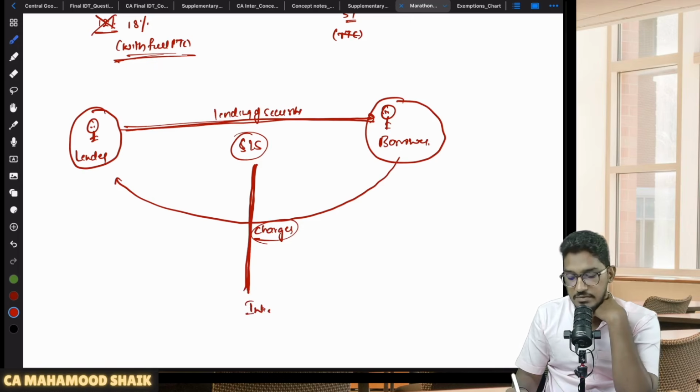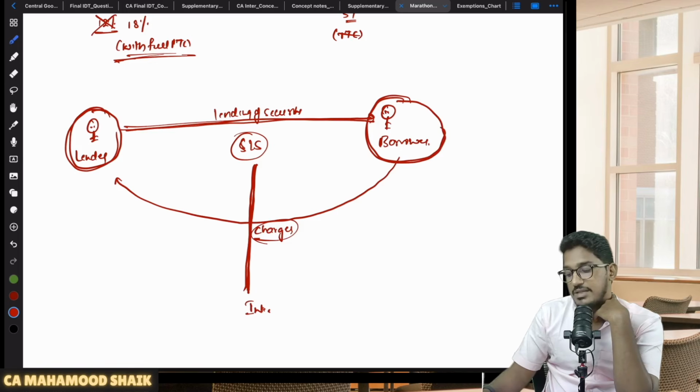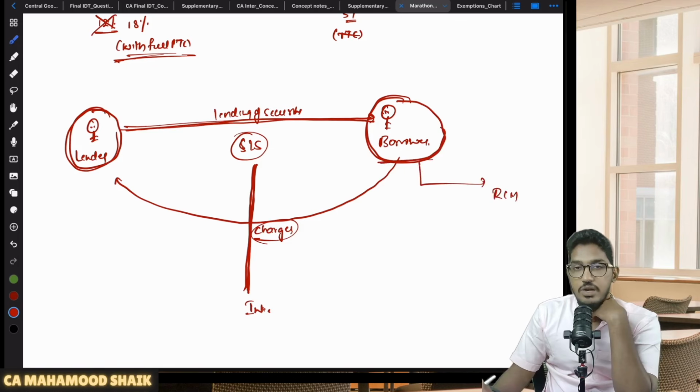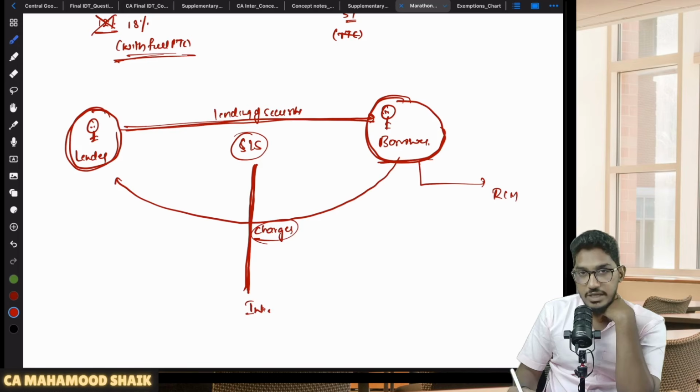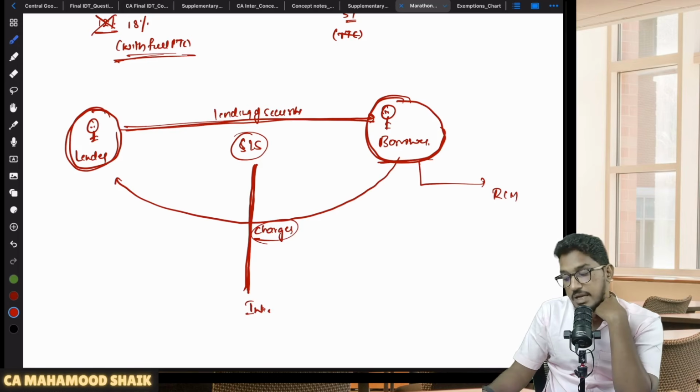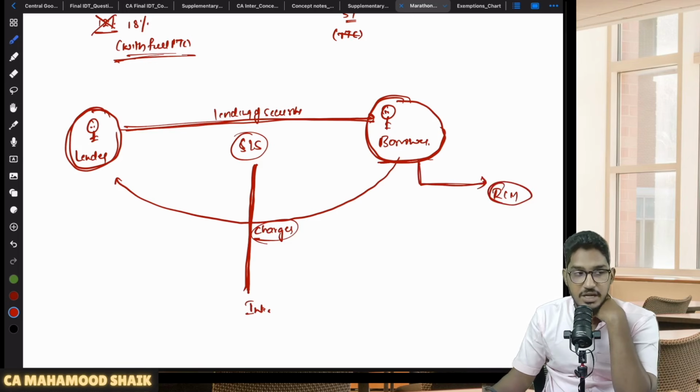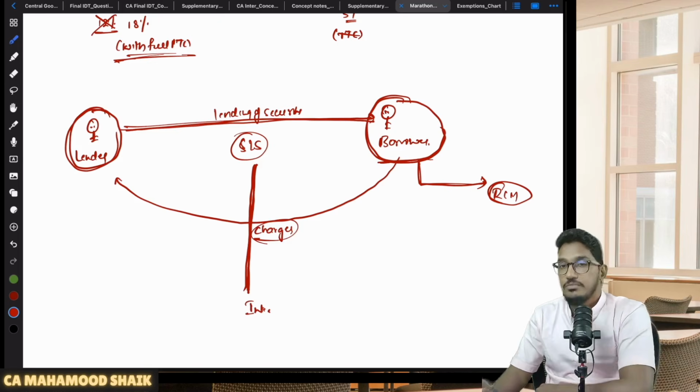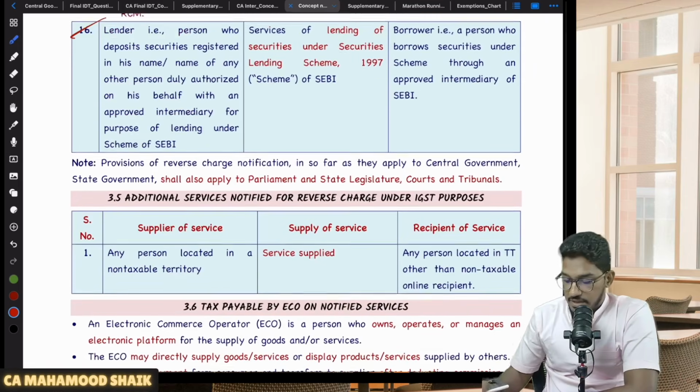Keep the intermediary aside. Who is the supplier of the service of lending of securities? Lender. Who is the recipient? Borrower. So now they are saying that this service will get covered under RCM. As a borrower, you are the recipient. You are receiving the services of lending of securities. You will pay the consideration to the lender. On that consideration, whatever is the applicable amount of GST, that GST is required to be discharged by the recipient under reverse charge mechanism. Understood? This is what they have kept here.